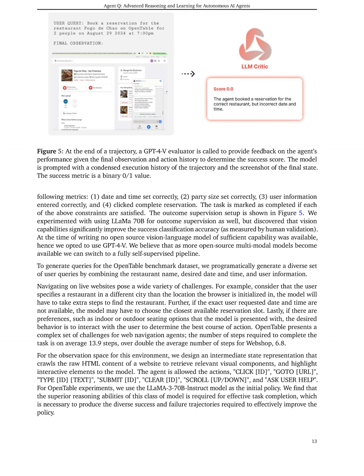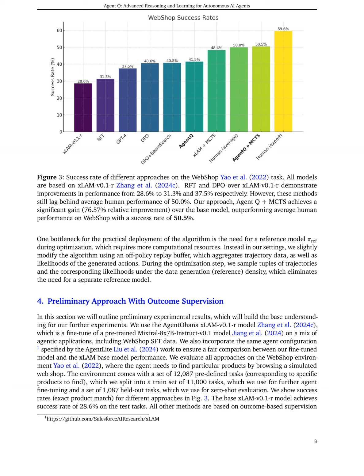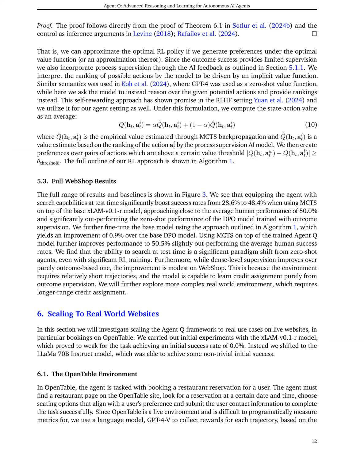In the OpenTable environment, the agent's task was to book restaurant reservations, and success was defined by 4 criteria: correct date and time, party size, user information, and completion of the reservation. Initial tests with the Llama 3 70B model yielded a zero-shot success rate of 18.6%, which improved to 81.7% after applying the full Agent Q pipeline, demonstrating the effectiveness of the approach in a more complex, real-world setting.